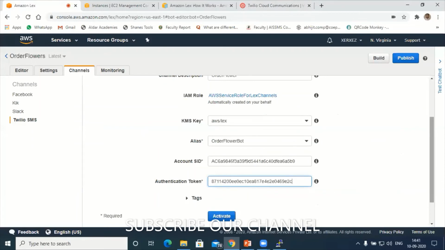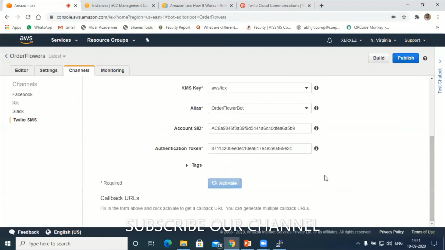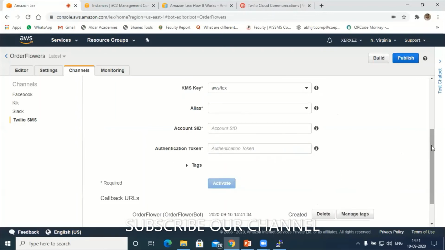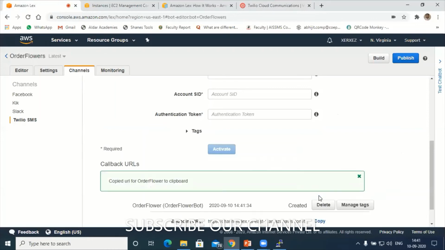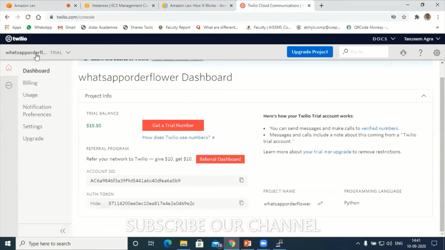Now next, activate this. The moment you activate, it generates a chatbot link endpoint, which is nothing but the endpoint URL. I have to copy this in the Twilio account now. Just copy this endpoint URL and go to the Twilio account. Right now I'm in the WhatsApp order flower project, which is very important. Under this project, go to settings.